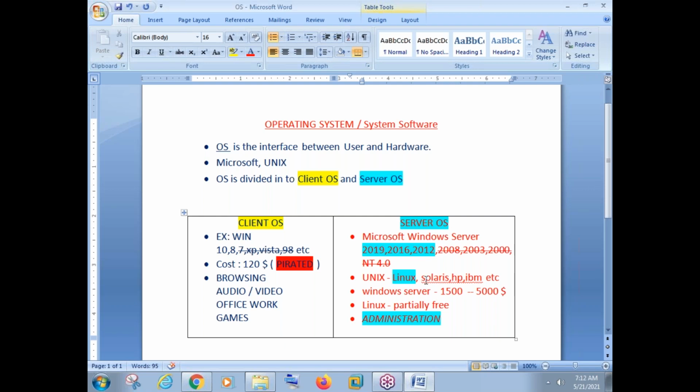But again, there are certain services that are good on Windows and there are certain services that are good on Linux. Like there is something called Active Directory that we can configure only on Windows Server operating system. ADDS is a very major part of a computer network. So that is possible only on Windows Server operating system. So both have some advantages, both have some disadvantages when you compare each other. So overall, companies will go with Windows as well as Linux as their operating system.